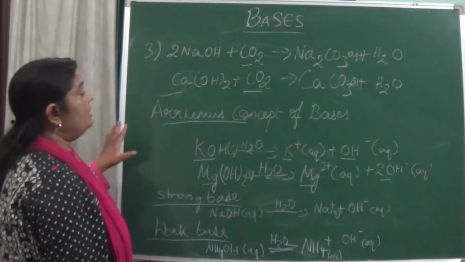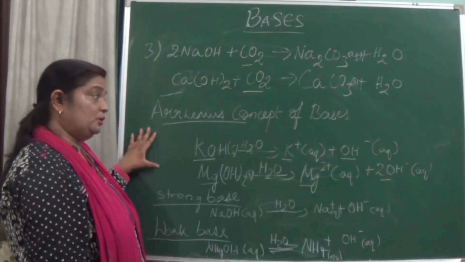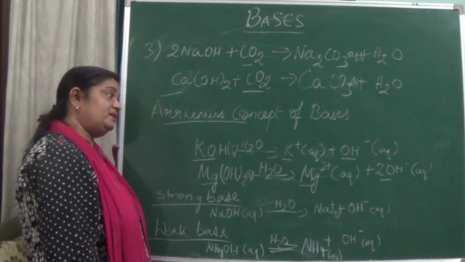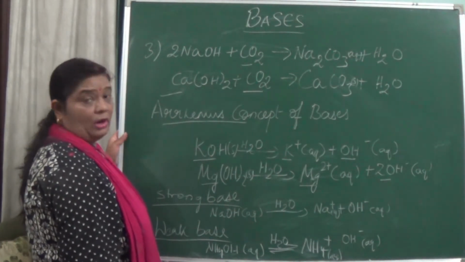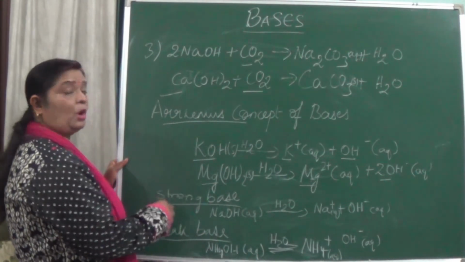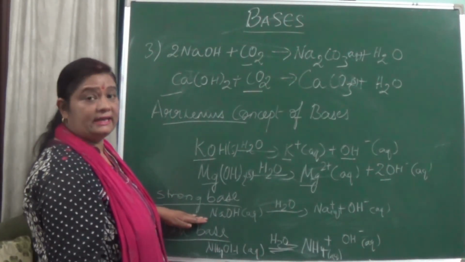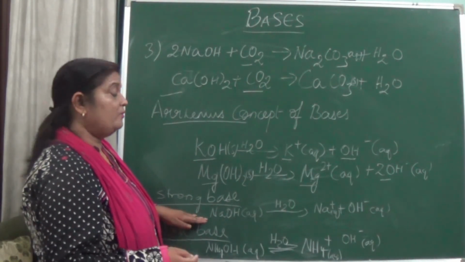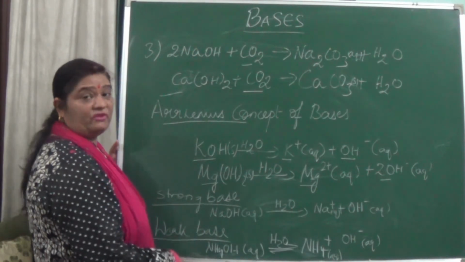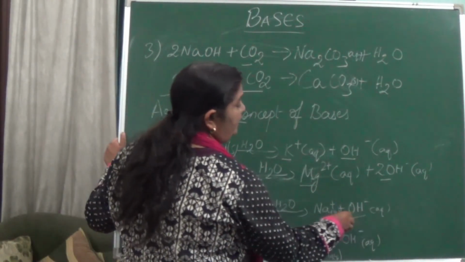So the concept behind bases is that these are substances that, when dissolved in water, dissociate into hydroxide ions. Now, what are strong bases? Like acids, a strong base is one that is totally dissociated into hydroxide ions.